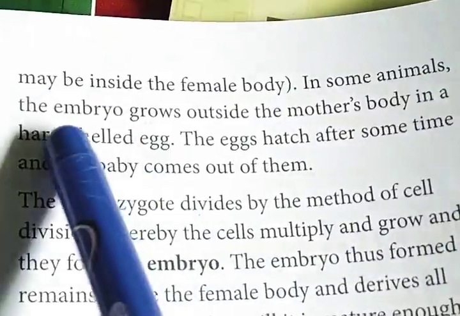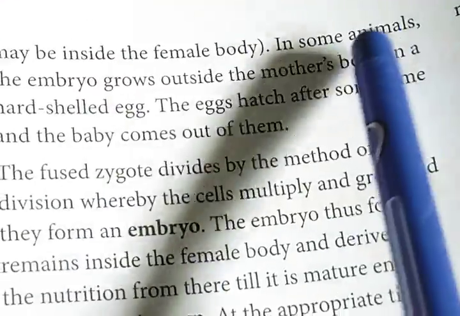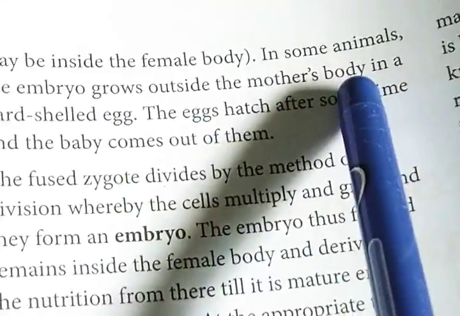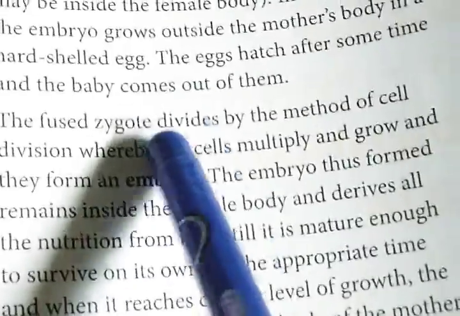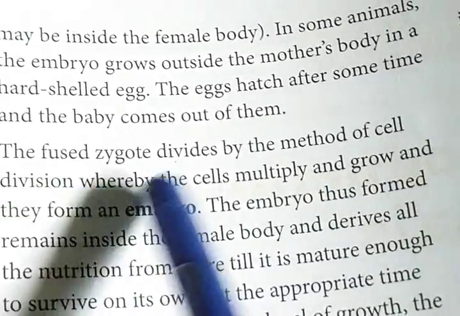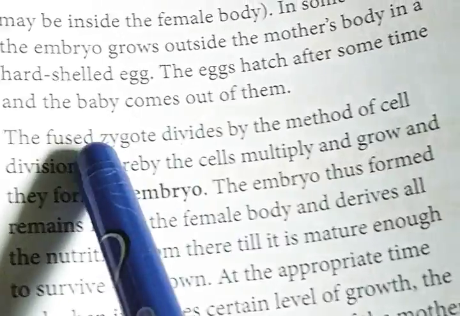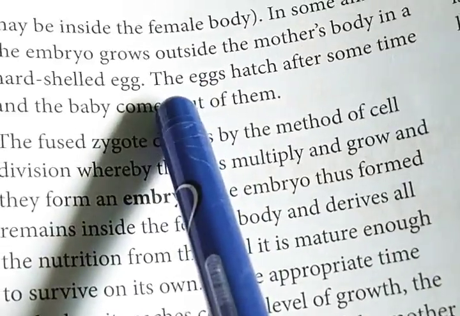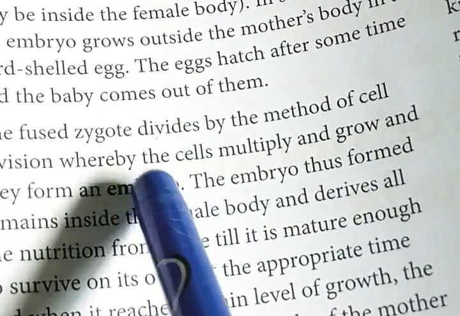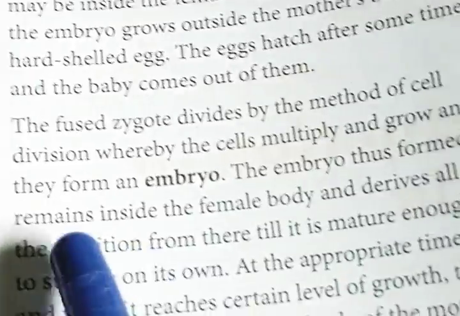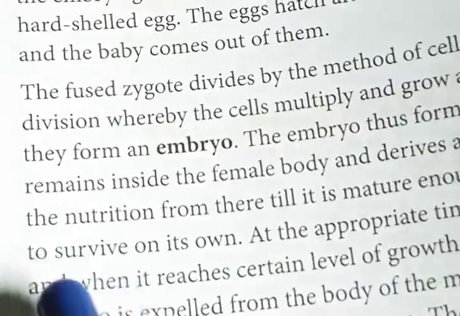In some animals, the embryo grows outside the mother's body in a hard shell egg. In the case of some animals, they lay eggs and after hatching, the new baby comes out. The fused zygote divides by cell division, whereby the cells multiply, grow and form an embryo. After the zygote forms, it starts cell division, and after multiple divisions, the zygote transforms into an embryo. The embryo thus formed remains inside the female body and derives all its nutrition from there till it is mature enough to survive on its own.